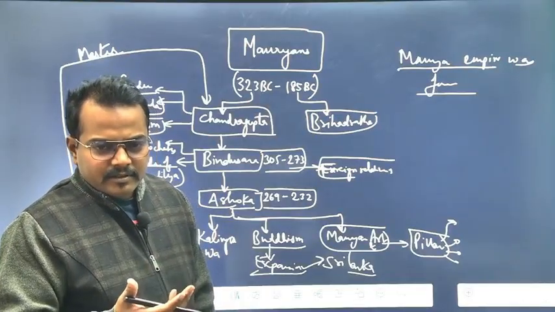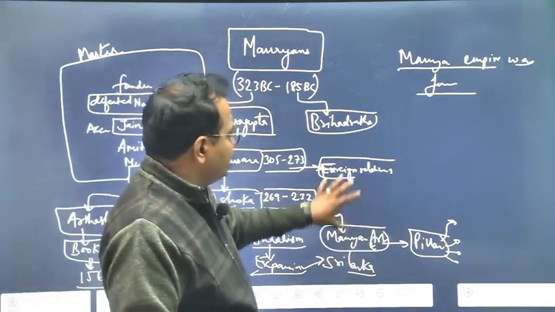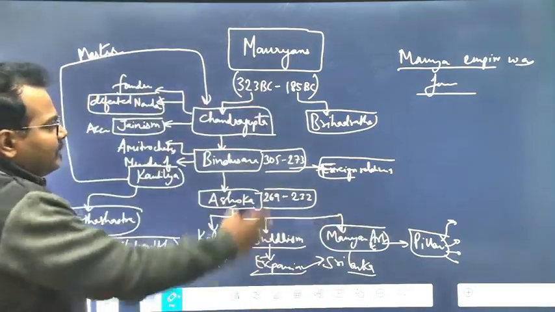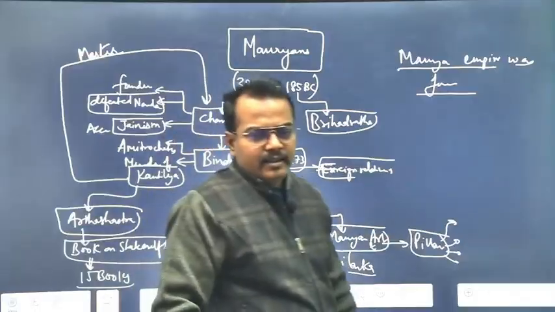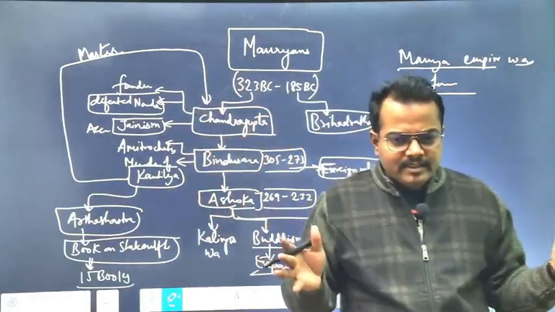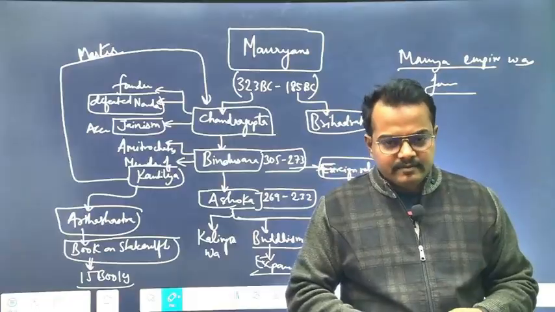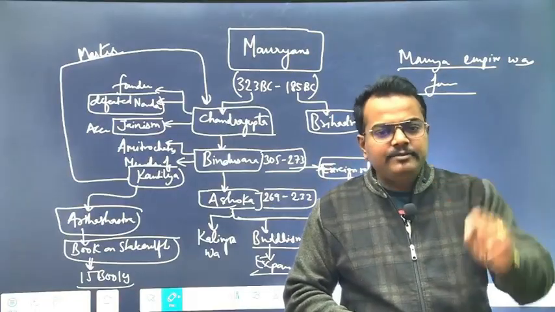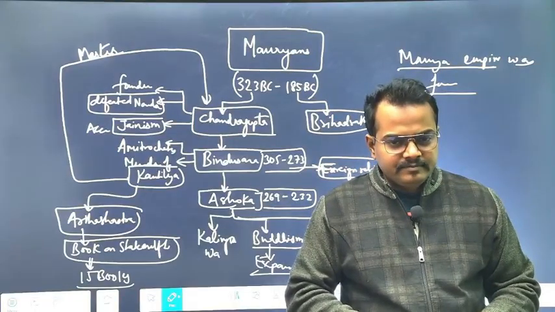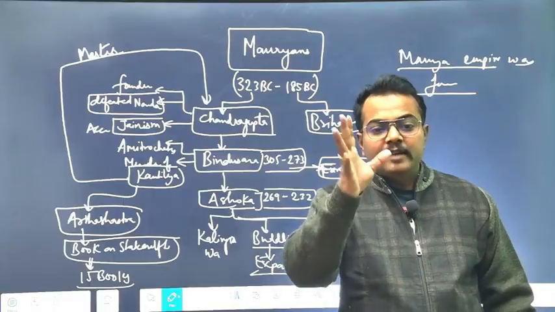Are you getting it or not? So here you can add this kind of, this is called a mind map, in which you have a whole lot of information just clumped together in a small area, in just one page. This is the way you have to make mind maps for most effective revision.